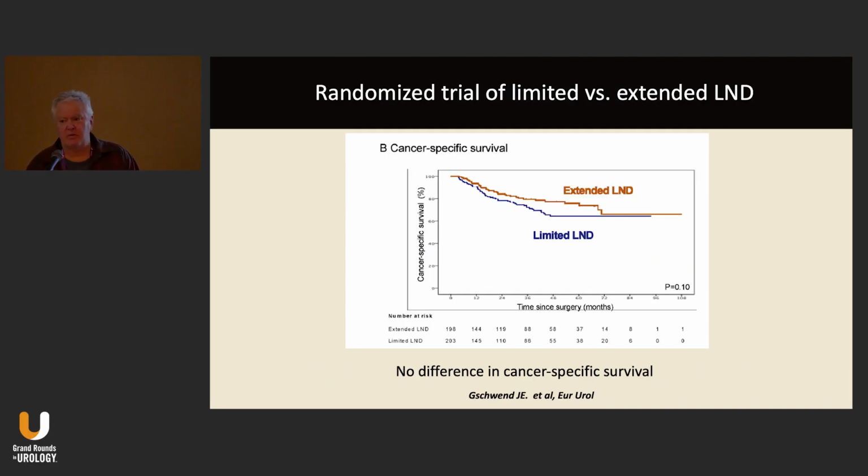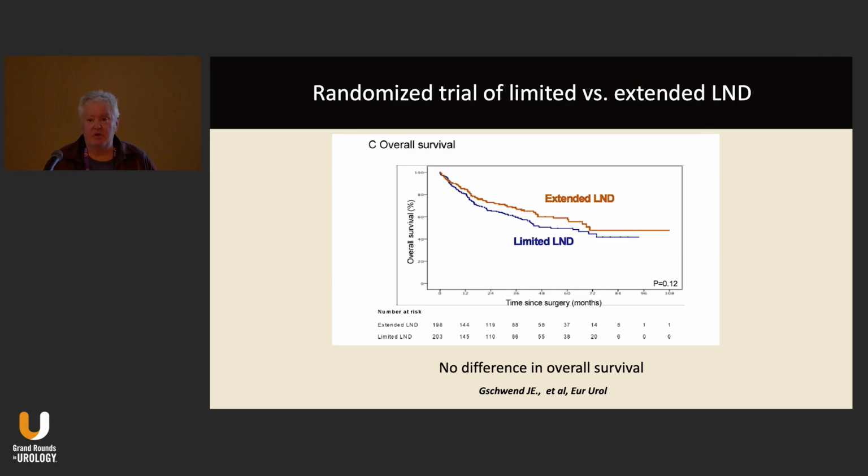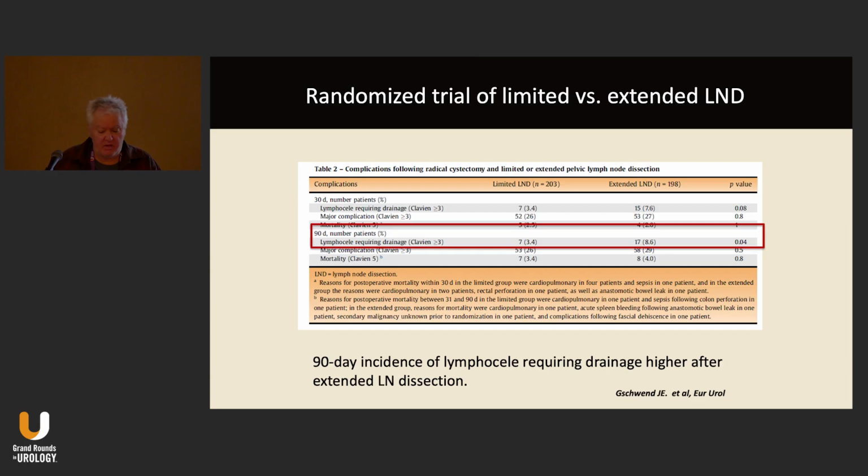Now, this is results from a randomized trial performed in Europe. And they're looking here at cancer-specific survival for patients undergoing an extended and limited lymph node dissection, and there's no difference in the cancer-specific survival. Similarly, there was no difference in the overall survival between those individuals who had undergone an extended versus a limited node dissection. If you looked at morbidity, the only adverse event that was higher in patients who underwent an extended lymph node dissection was the 90-day incidence of lymphocele requiring drainage. That was higher in those patients undergoing an extended lymph node dissection. No other factors popped up.